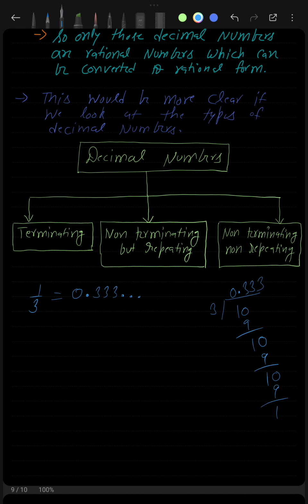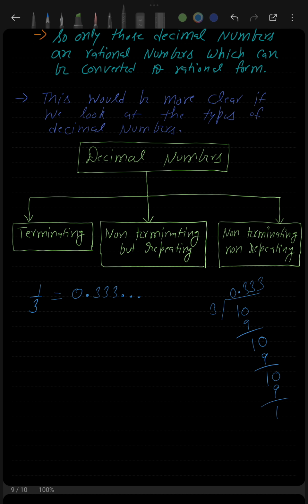This three dots means this 3 is being repeated infinitely many times. Every time I divide, I will get 3. And such decimal numbers where the division does not terminate are known as non-terminating. The division itself is not terminating, but the numbers in the quotient are repeating. So after the decimal, numbers are being repeated, and that is why it is known as a non-terminating but repeating decimal number. So this should be clear to you as well.